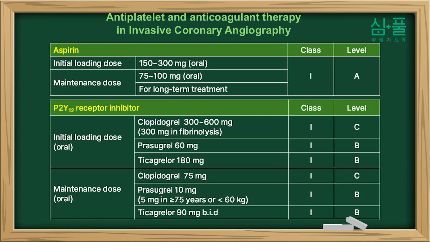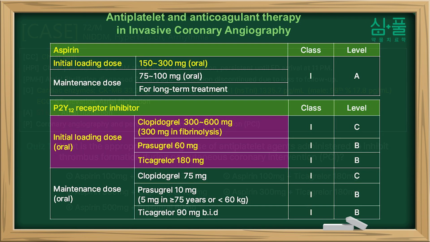When we perform PCI, we need to consider adjunctive antiplatelet therapy. Typically, we'll administer a combination of aspirin and a P2Y12 receptor inhibitor. As you can see from this table, the aspirin loading dose is typically 150 to 300 milligrams. As for the P2Y12 receptor inhibitor loading dose, it's 600 milligrams for clopidogrel, 60 milligrams for prasugrel, and 180 milligrams